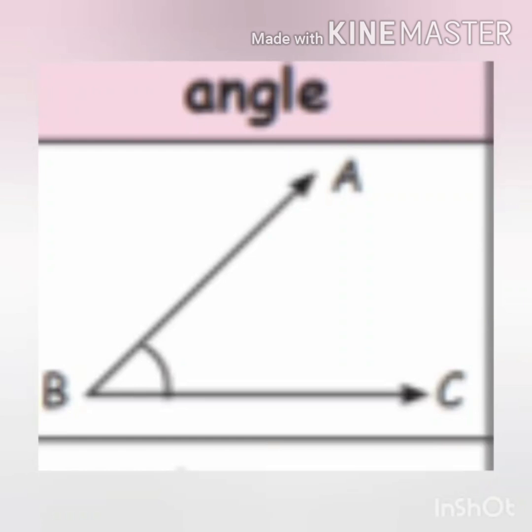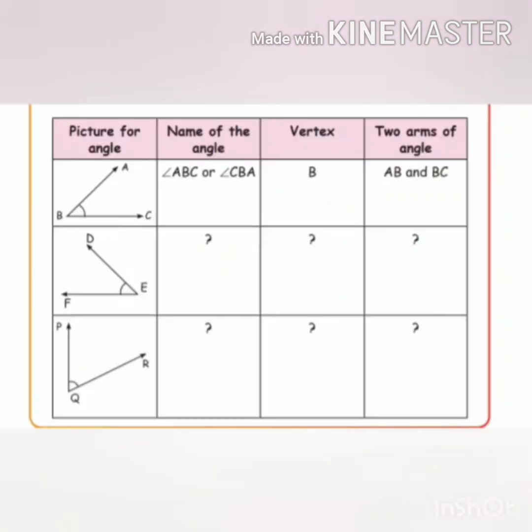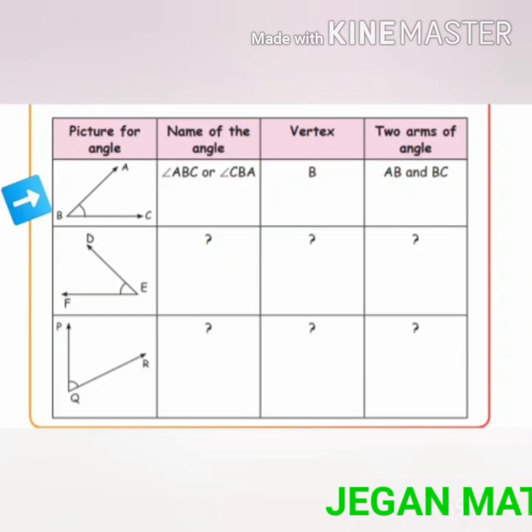Now let us see an activity. Here the picture of the angle is given. You have to find the name of the angle, name of the vertex, and name of the two arms of the angle. See the first picture. Angle ABC is given.